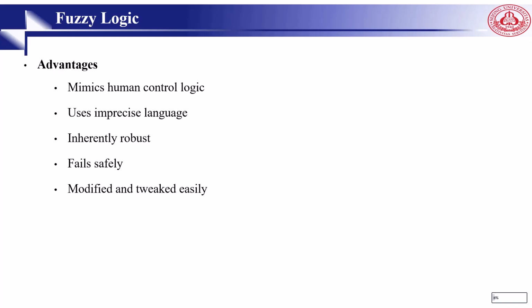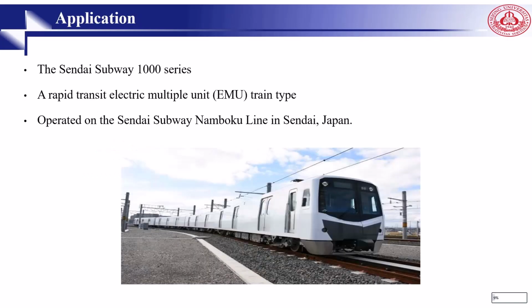Fuzzy logic is not so popular today compared to deep learning and machine learning, but still we can think of many advantages. Using fuzzy, we can mimic human control logic. We can talk with computer using imprecise language. We can think about having robust techniques. We can think about how safe it can be when there are some problems, and also simply we can modify the models.